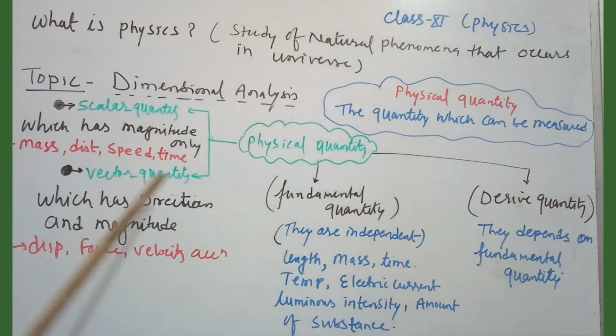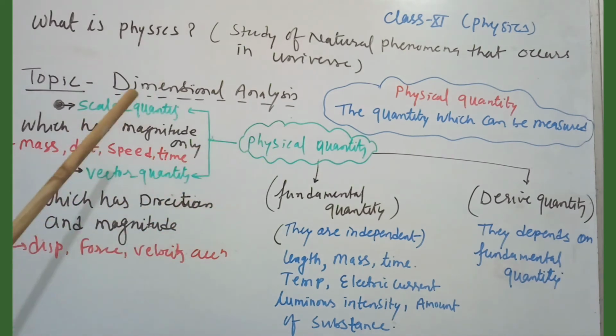And a quantity which has direction and magnitude and obeys vector sum, such quantities are known as vector quantities. Okay, so this is part of class 9th.